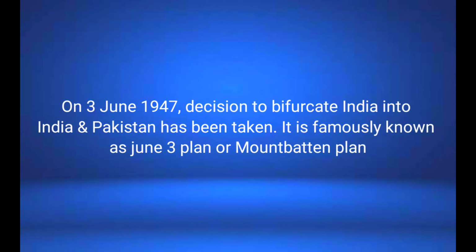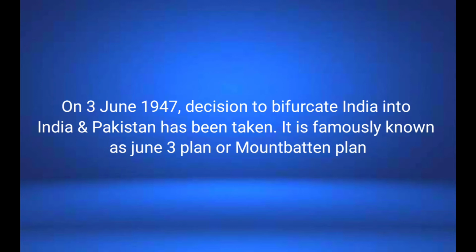But there is a famous thing that happened on 3rd June 1947. That is the decision to bifurcate India into 2 countries, that is, India and Pakistan. And this plan is also known as the Mountbatten Plan or June 3 Plan. Totally we have 2 plans. One is the Cabinet Mission Plan in the year 1946 to establish the Constitutional Assembly, and the second one is the June 3 Plan or Mountbatten Plan to divide India into 2 countries. And we have one more thing, that is the August Offer in the year 1940, which talks about accepting the request to establish the Constitutional Assembly for India.